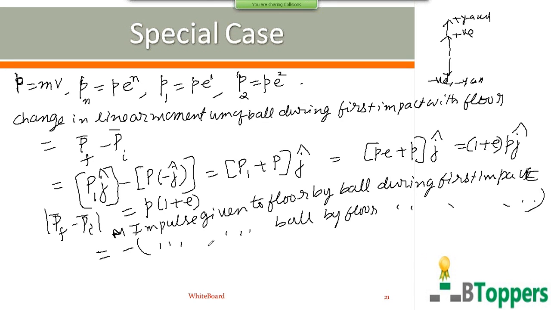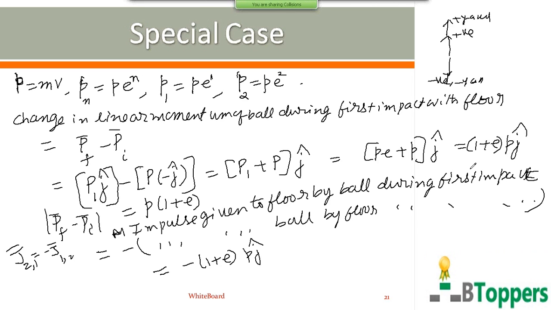This is based on Newton's third law. Impulse given to M2 by M1, negative of impulse given to M1 by M2. And the time of collision is small. So this will be minus of 1 plus E into P J cap. The negative sign indicates that the momentum given to the floor by the ball is directed downwards.